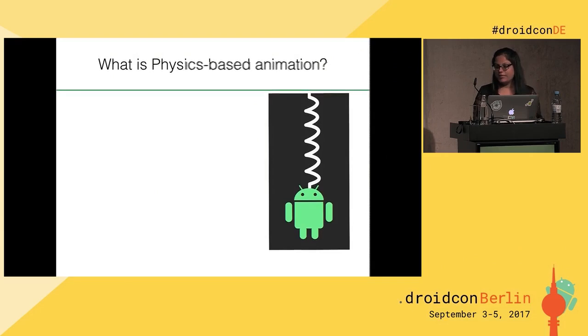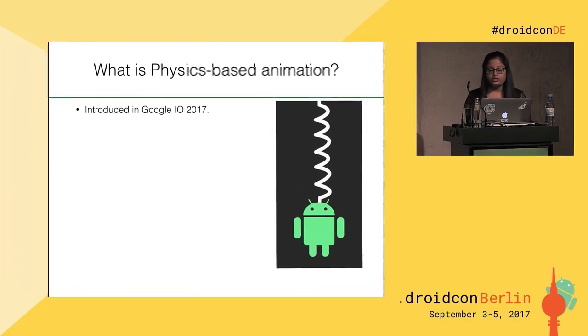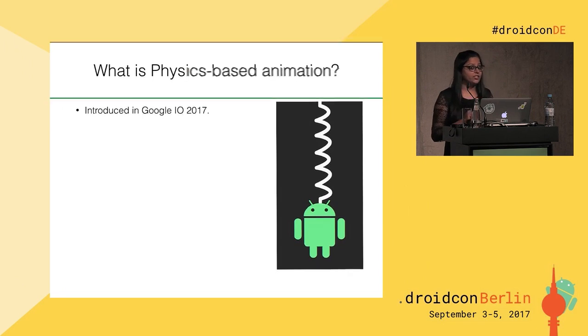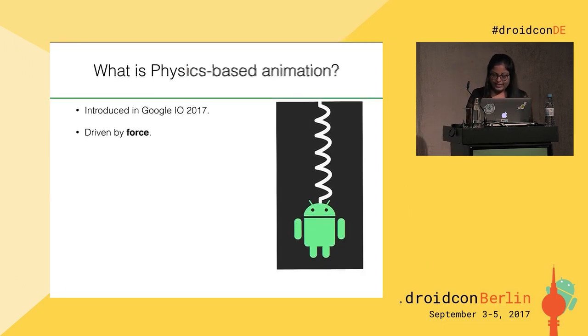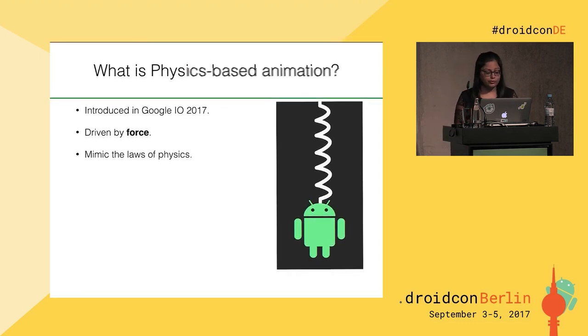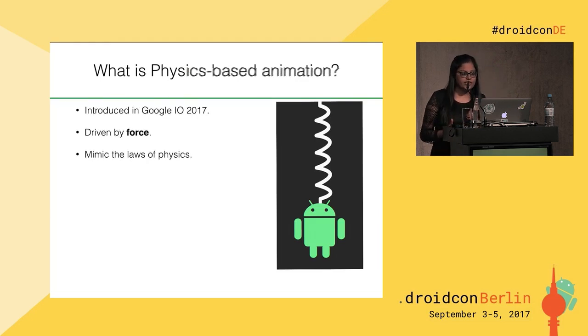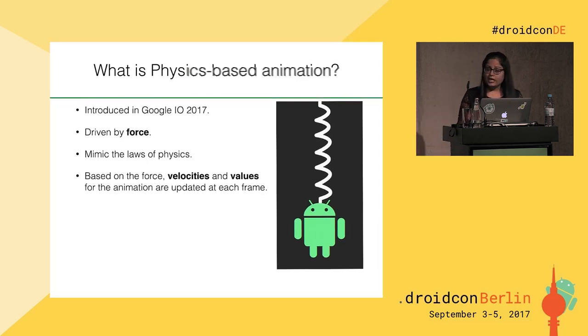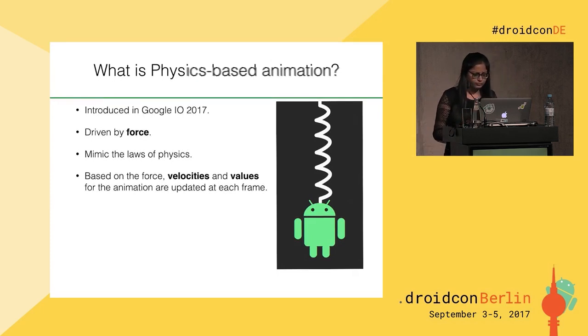So what is physics-based animation? It was introduced in Google I/O 2017. Physics-based animation is an animation that is driven by force. Based on the force, acceleration or deceleration can be calculated, which can then be used to calculate and update the velocities and values for the animation at each frame. That's why it mimics the law of physics. This physics-based animation comes to rest when the force reaches equilibrium.